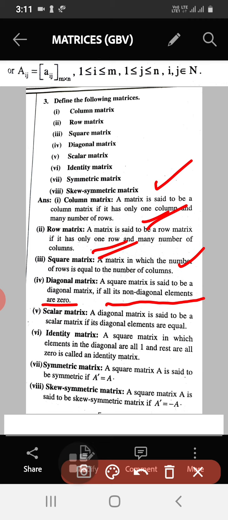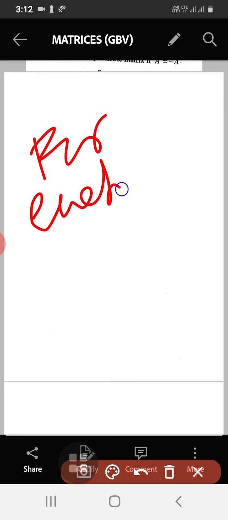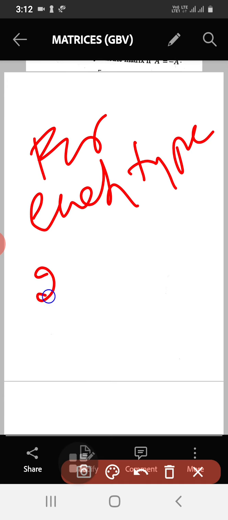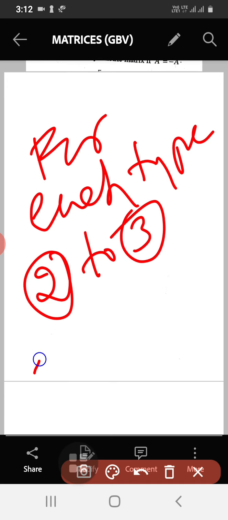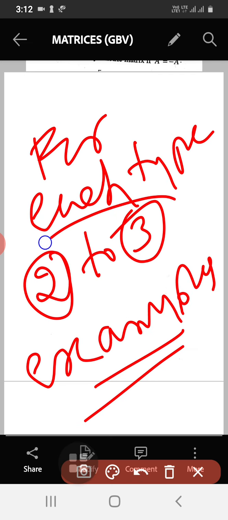So you have to attach the definition to these. Attach examples for these definitions. Here I have not given examples. In the explanation I told the definition. So what you have to write here is, for each type, you don't have to write blindly. For each type, write 2 to 3 examples as I explained in my explanation. You have to write 2 to 3 examples for each type.